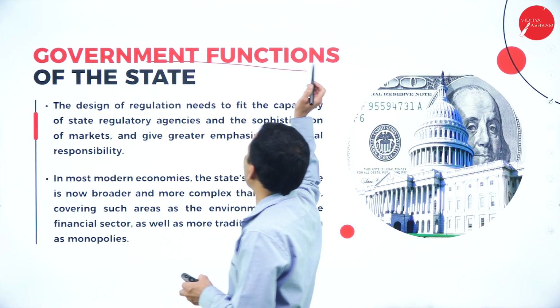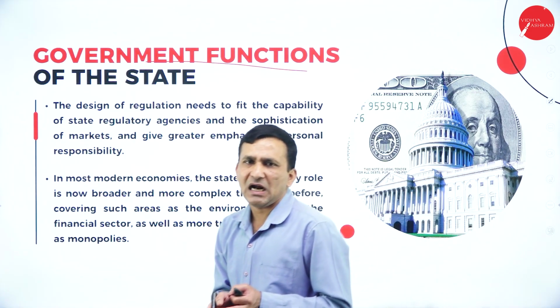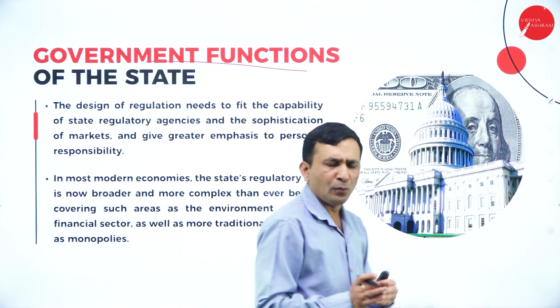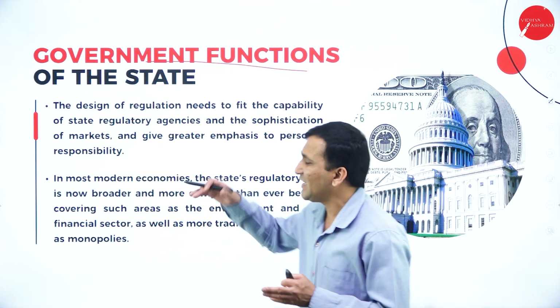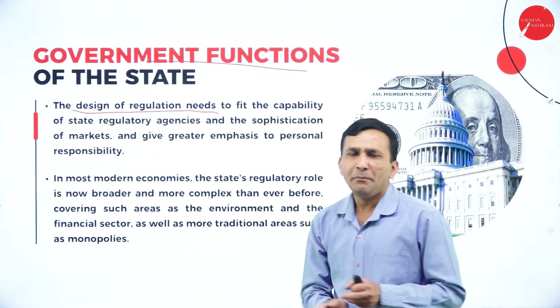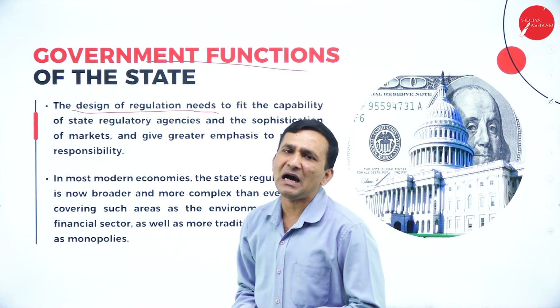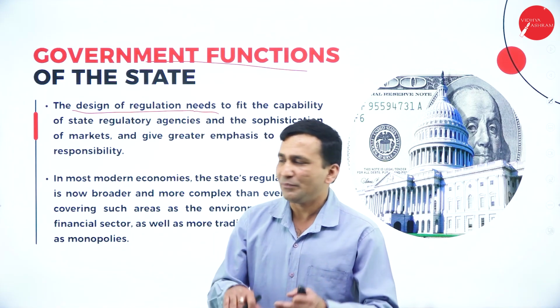So the government functions of the state: whenever you start a business in a respective state, you must be clear on the concepts related to government functions under the state. The design of regulation is needed, because you are operating a business, and all the regulations passed by the government, as a businessman, you must adopt.